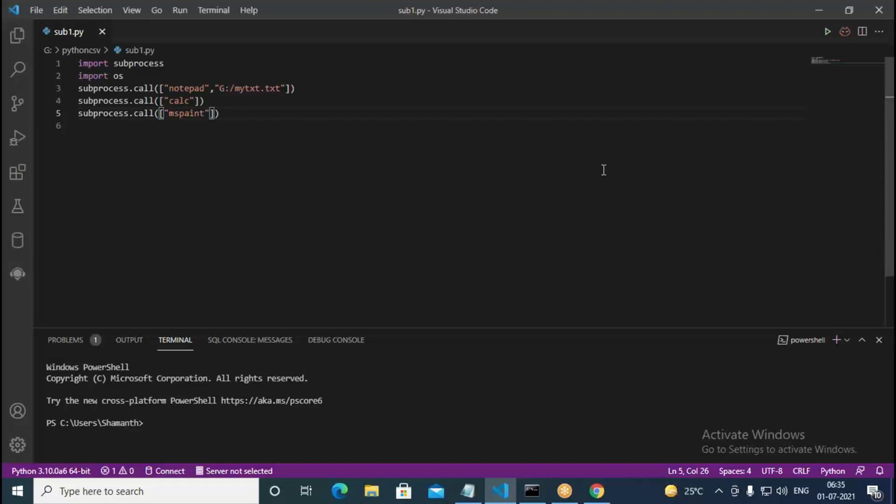Using that, we create a separate process here. Notepad is one process, calculator is another process, MS Paint is another process. All these applications are running in their own space. They have their own data. So all these are nothing but processes. All three processes were launched and they were running in parallel, apart from the current application sub1.py. Using this mechanism, we can launch external applications. Notepad is an external application, calculator is another application, MS Paint is one more application. So we launched them using subprocess.call.